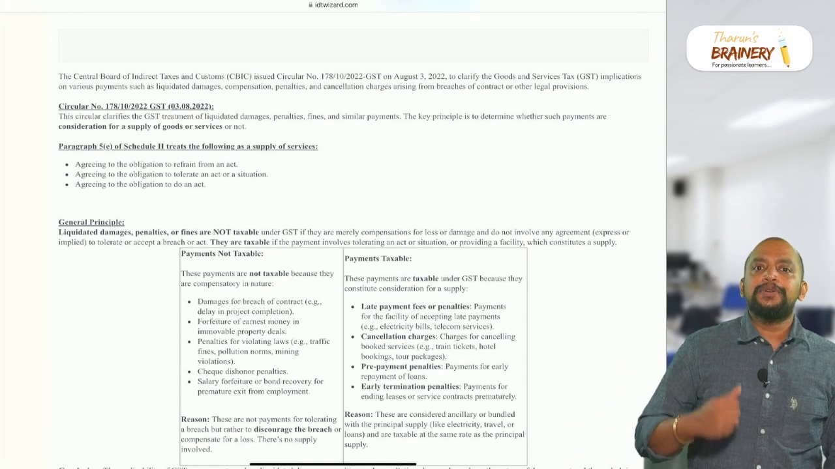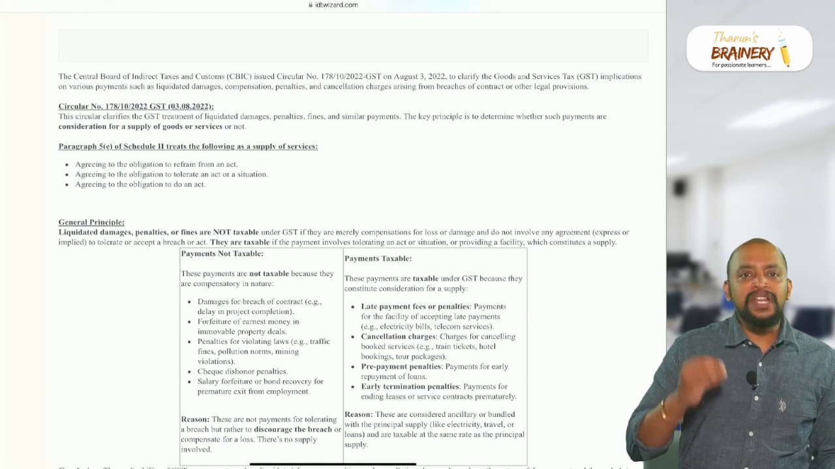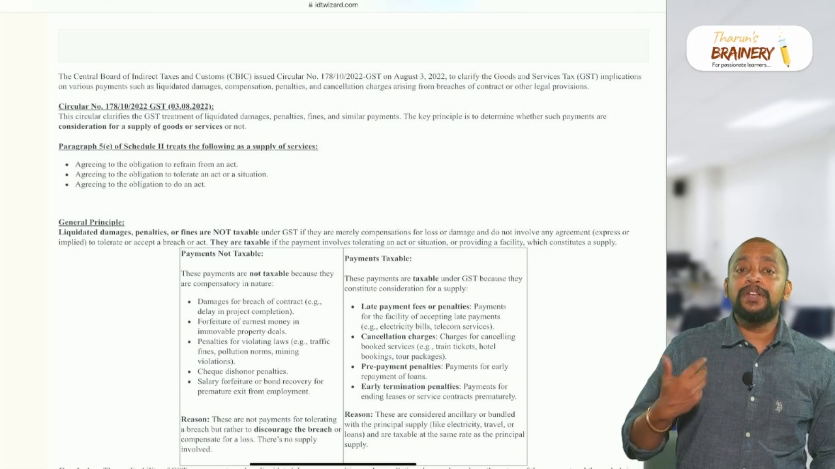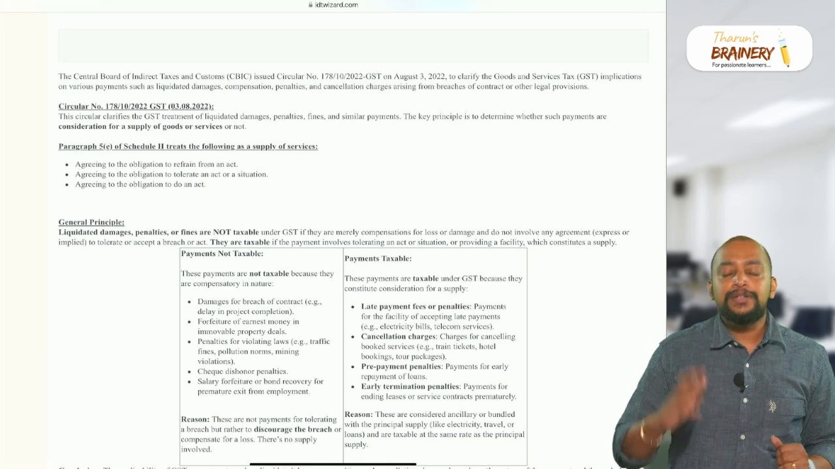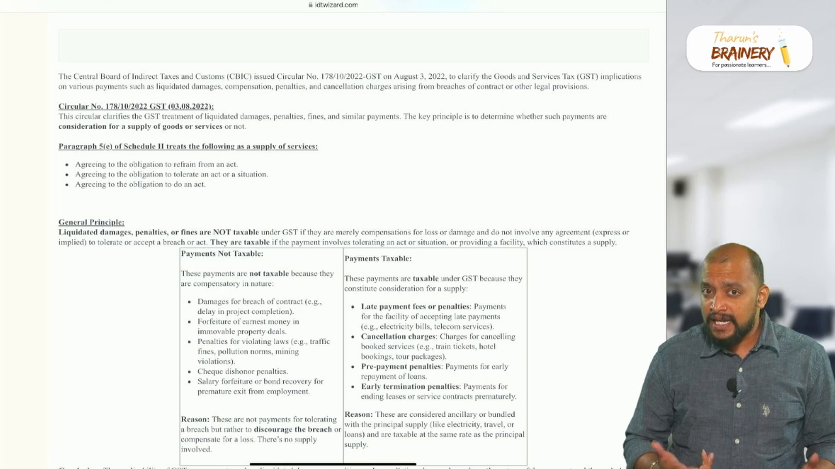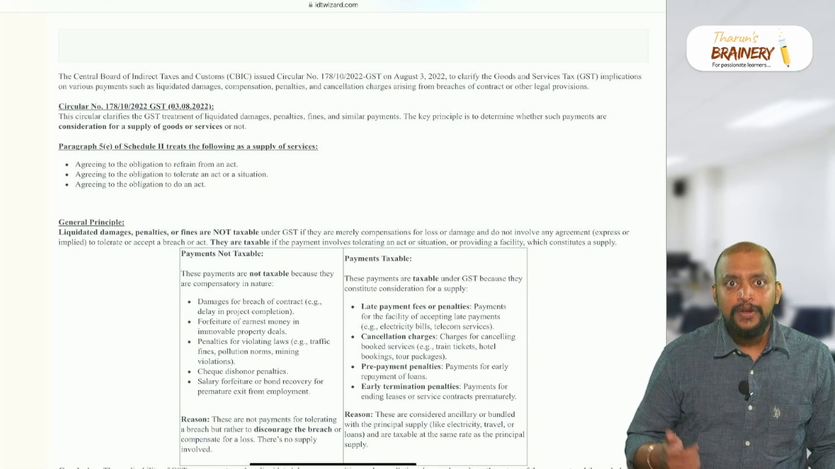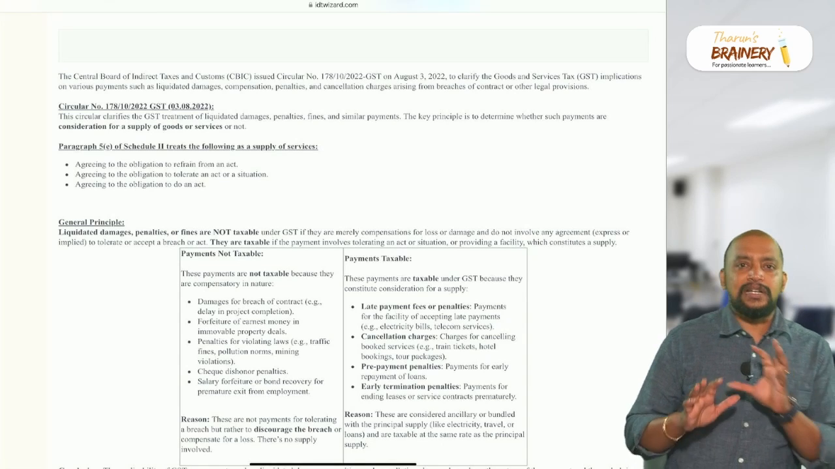You enter into a contract, and you may breach the contract. The breach can be of any type. When you breach the contract, the person who suffers the breach will expect you to pay some money to him. That money you are paying is what is called liquidated damages, or compensation, or consideration for tolerating an act. So what is the treatment of that?